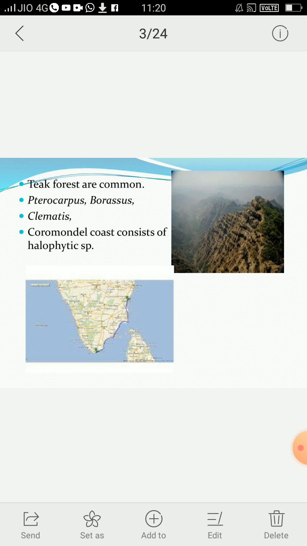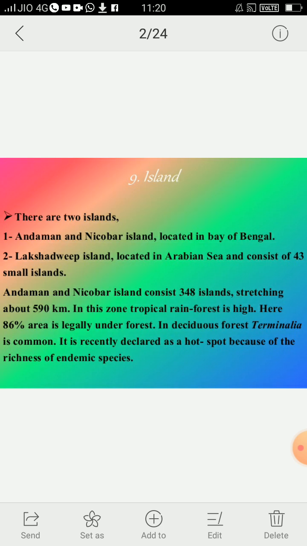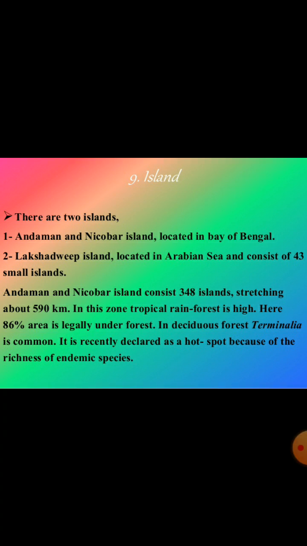The Coromandel coast consists of halophytic species. Now the next one is islands, which consist of Andaman and Nicobar Islands and Lakshadweep Islands. The Andaman and Nicobar Islands are located in the Bay of Bengal, while the Lakshadweep Islands are located in the Arabian Sea and consist of 43 small islands. Andaman and Nicobar Islands consist of 348 islands stretching about 590 km, and in this zone tropical rainforest is high.